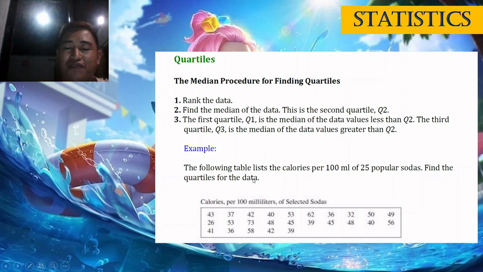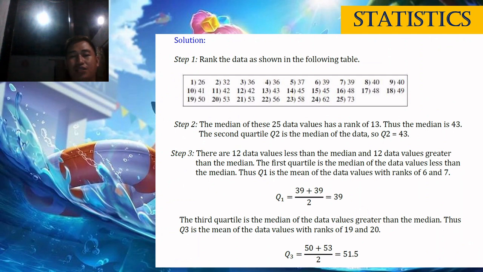Okay, example. The following table lists the calories per 100 ml of 25 popular sodas. Find the quartiles for the data. So, muna ang class, ang data, buhatan kasi ato ni siyang i-arrange into increasing order. So, step 1, rank the data as shown in the following table: 26, 32, 36, 36, 37, 39, 39, 40, 40, 41, 42, 45, 45, 48, 48, 49, 53, 53, and then 56.